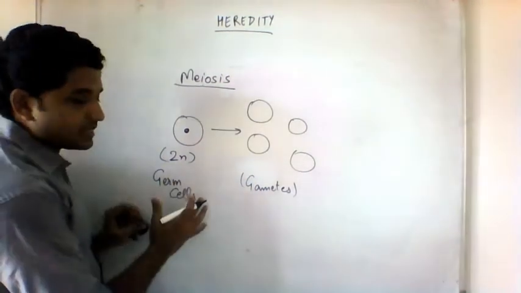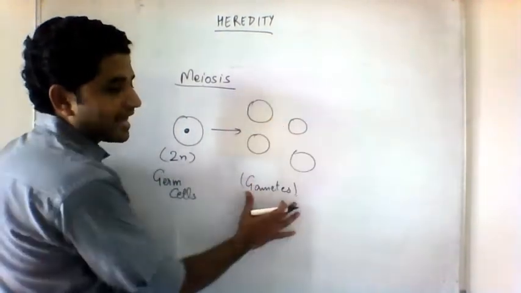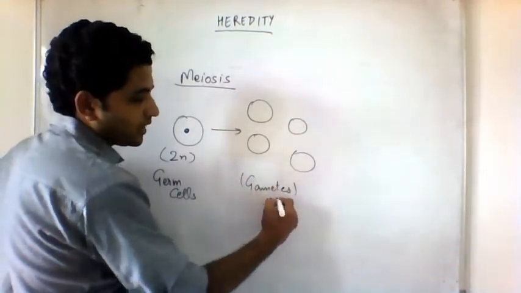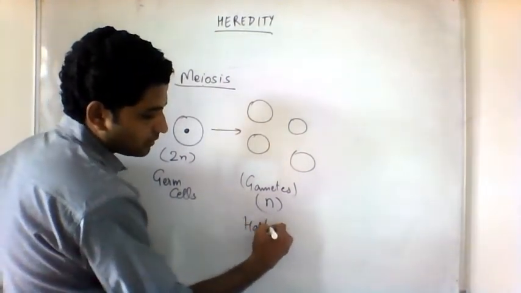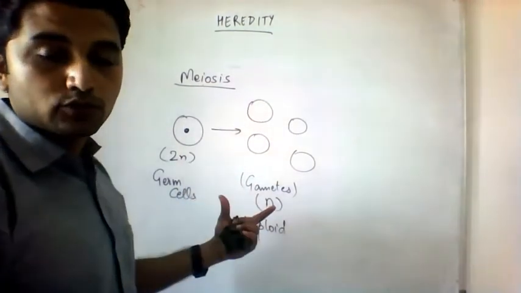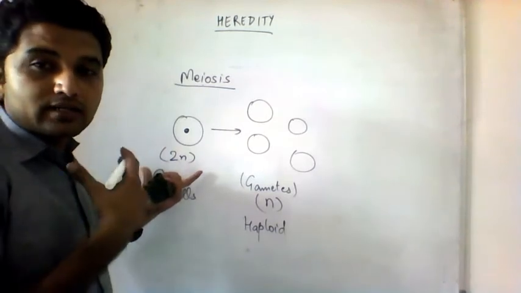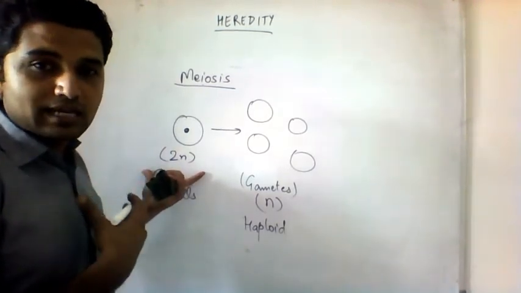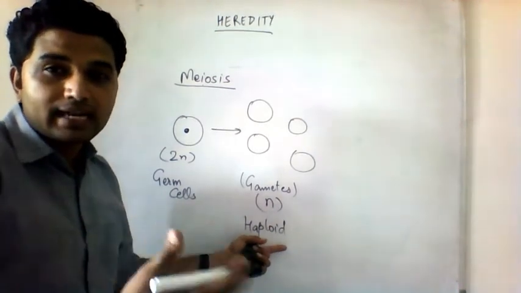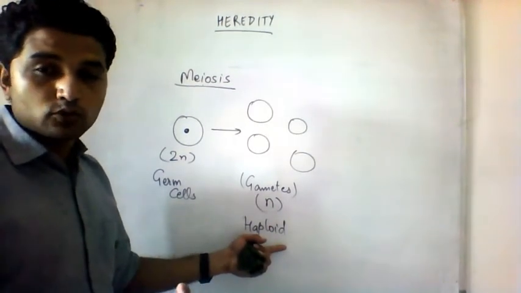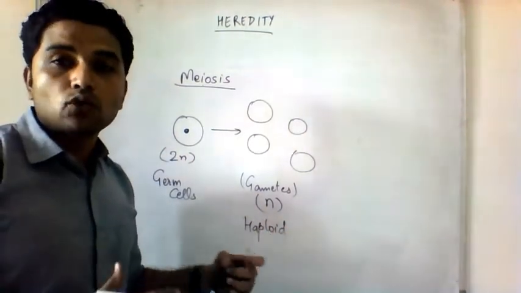Now the main cell, germ cell, is diploid, but when it is doing meiosis, it is producing gametes which are haploid. Haploid means half number of the normal chromosomes. So let us take it on us. We have 46 chromosomes in each cell, but our gametes have only 23 chromosomes, 23 DNA molecules. So our normal body cells have 46 chromosomes, our gametes have only 23 chromosomes.